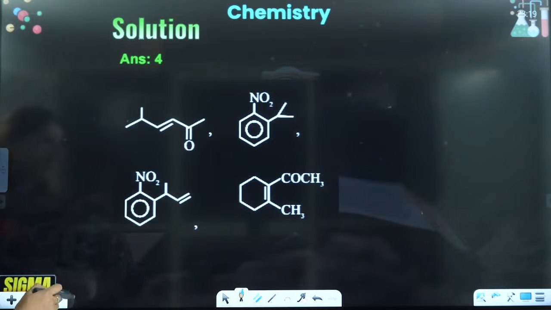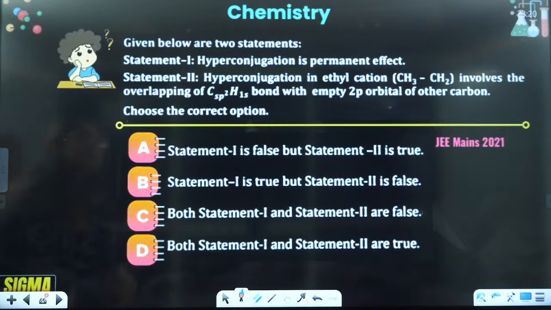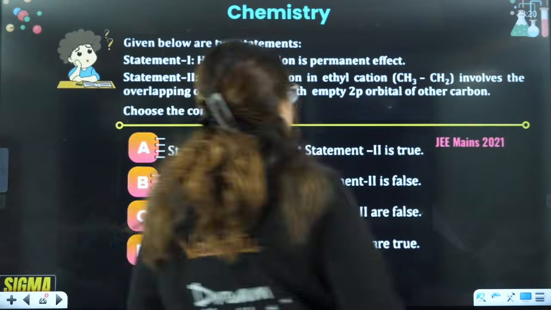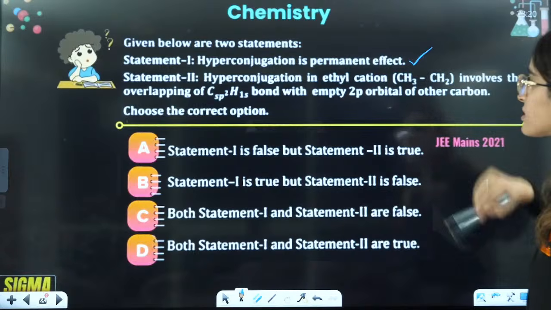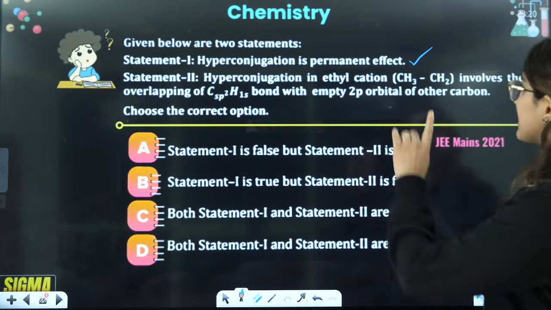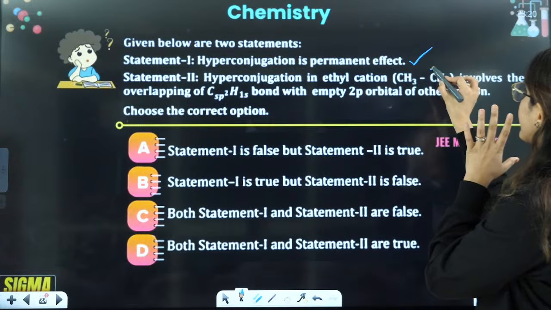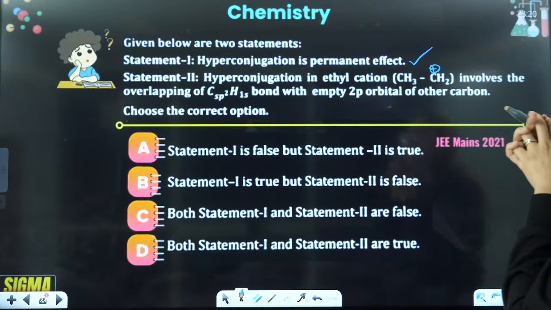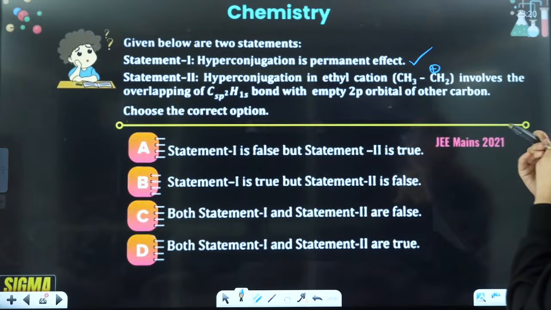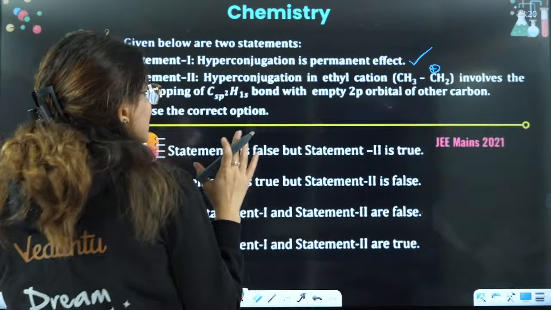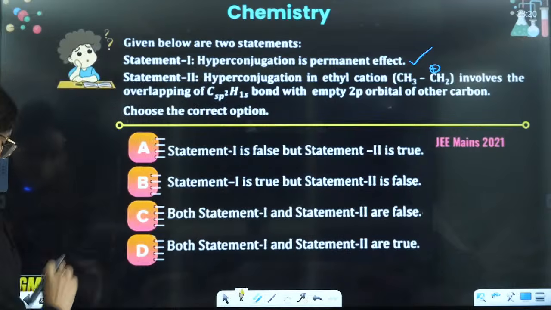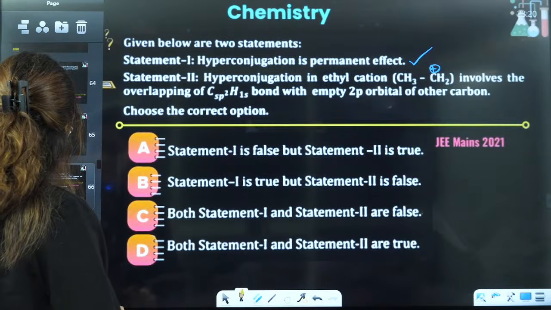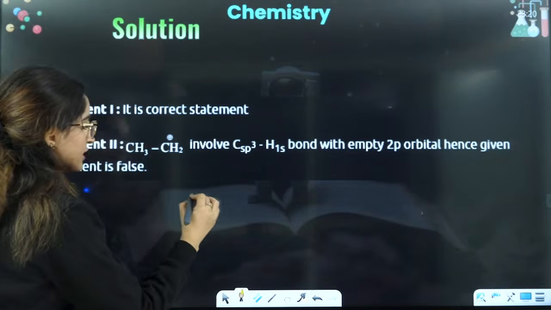Okay, right everyone? Then based on only hyperconjugation you have: hyperconjugation is a permanent effect. That is true. Hyperconjugation in ethyl cation, that means this kind of cation, involves the overlapping of C sp2 and H 1s bond with the empty 2p orbital of the other carbon. Now for this you should be able to understand what exactly happens here in case of hyperconjugation. So how do I draw? Let me see if I have any. Yes, we have a page. So let's see this one.